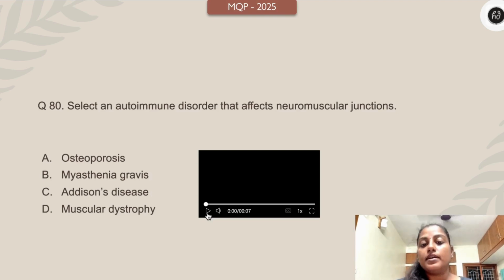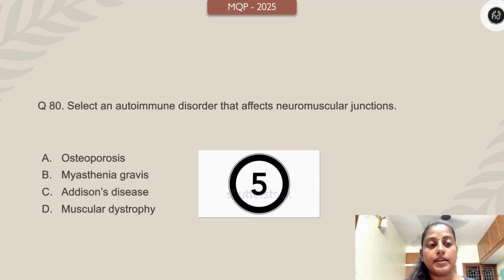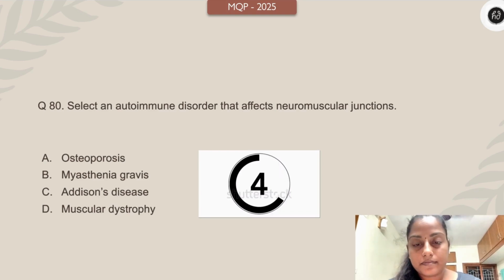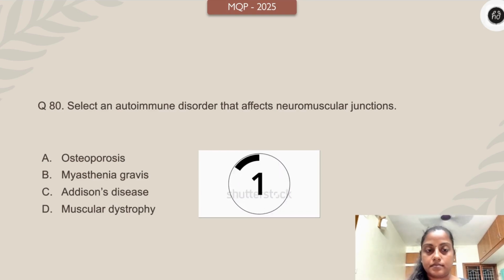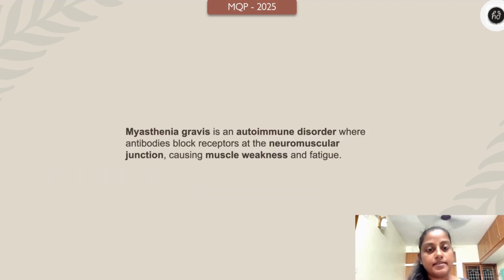Select an autoimmune disorder that affects the neuromuscular junction. Very easy. Osteoporosis, myasthenia gravis, Addison's disease, muscular dystrophy. Your time starts now. Yes, it is myasthenia gravis, right? It's an autoimmune disorder where antibodies block receptors at the neuromuscular junction, causing muscle weakness and fatigue.